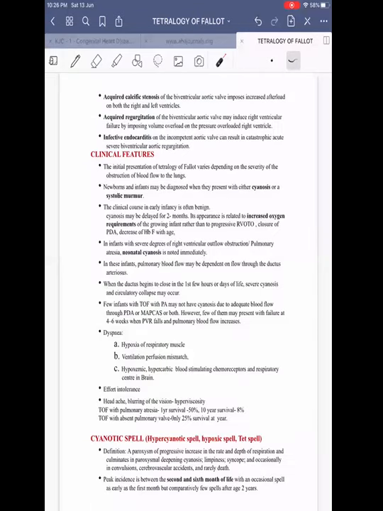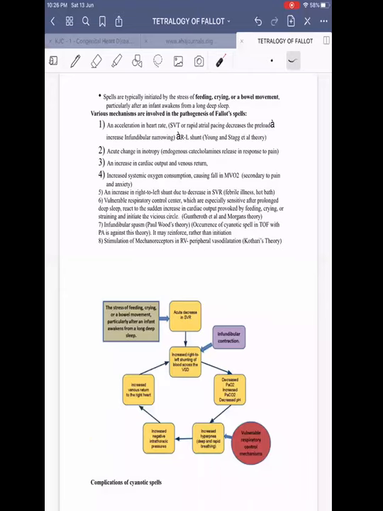Peak incidence of cyanotic spell is between 2 months to 6 months, with an occasional spell as early as first year, and they're rare after 2 years of age. Cyanotic spells and these squatting spells, once the child matures, it starts to adopt other mechanisms. It starts once the child is able to squat, that is from about 1 year of age, and after about 2 to 3 years of age, it terminates. But sometimes even the adults also squat. It depends on their adaptive mechanism, what they adopt.